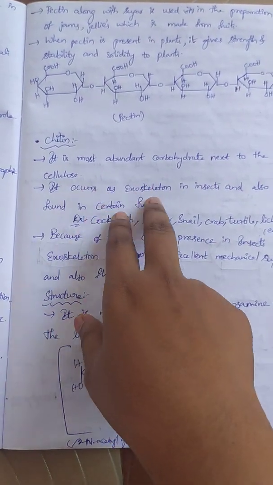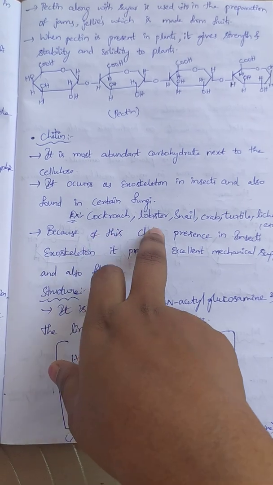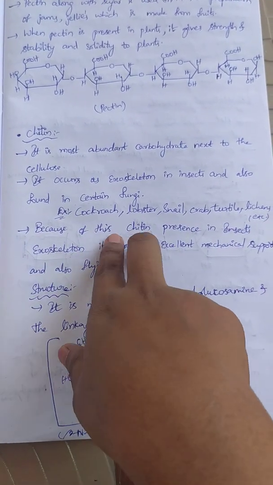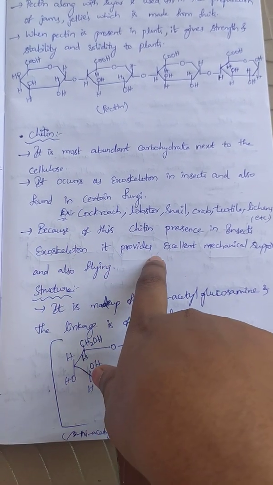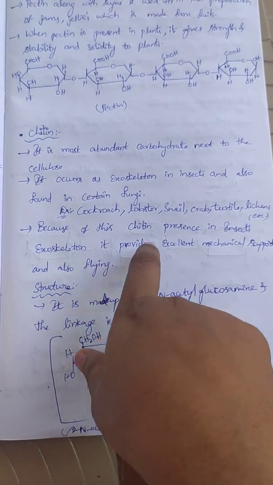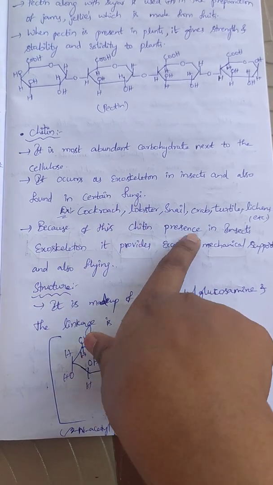Okay, it occurs in the exoskeleton of insects and also in certain fungi. Example, cockroach, lobster, snail, crab, turtle, lichens, etc. Because of this chitin presence in the insects' exoskeleton, it provides excellent mechanical support and also helps in flying. For flying and mechanical support, this chitin gives to insects.